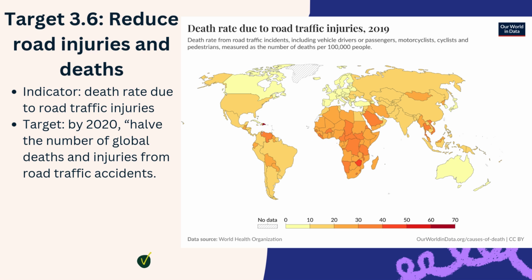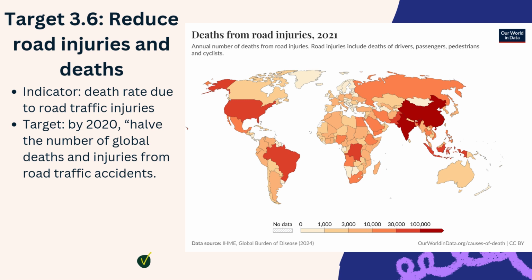But in this specific one, they did 2020, and it is to halve the number of global deaths and injuries from road traffic accidents. And in this one, it is deaths per 100,000 people. You can see the US is in the 10 to 20 range at 12.7 deaths per 100,000 people, while Japan is in the 0 to 10 range at 3.6 deaths per 100,000 people.